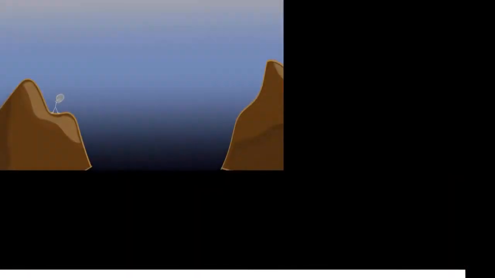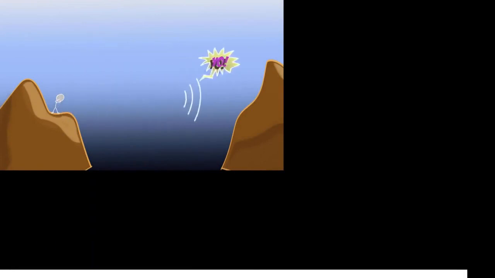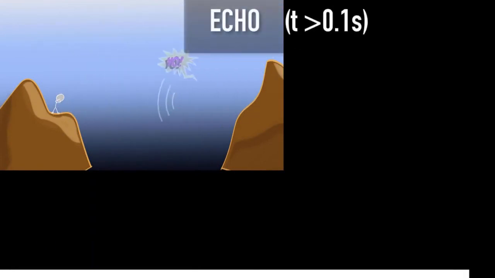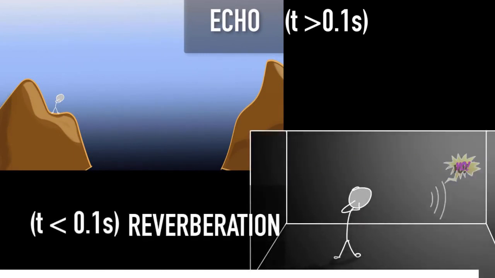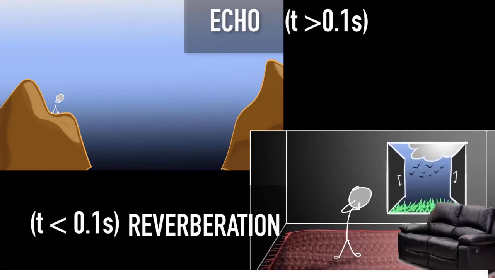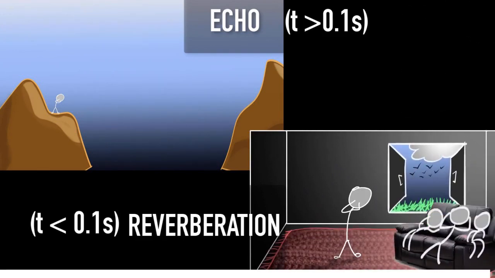So what did we learn in this video? We saw that if the time gap between the original sound and the reflected sound is big enough, at least about 0.1 second, then we hear echoes. And if it's less than 0.1 seconds, then our brains cannot identify the individual sounds, and we call it reverberation. And excessive reverberation can be annoying, and so we can reduce it by introducing sound absorbing things.